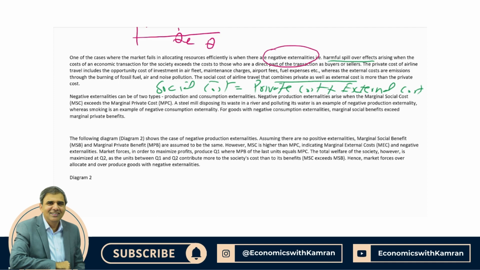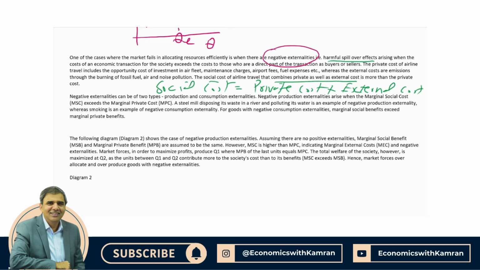I'll say first floor, cost of first floor versus the revenue. Then if the revenue is more than the cost, I go for the second, then third, then fourth, then 10th, then 15th, then 20th, then 25th, means increment-wise. So decision making is marginal. So in the diagram, we use marginal social cost, marginal private cost, marginal external cost.